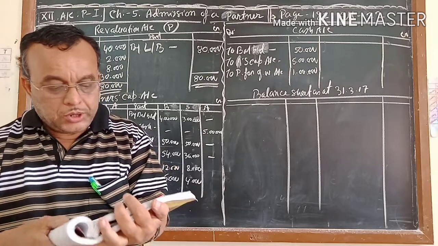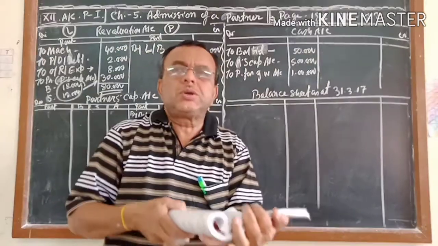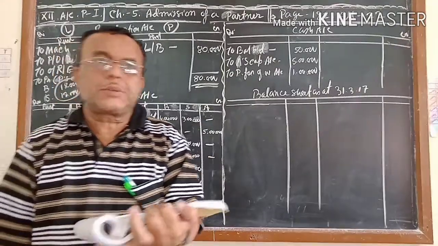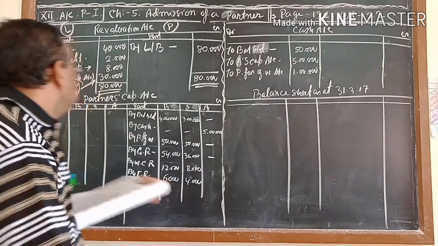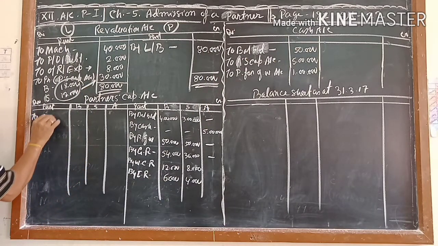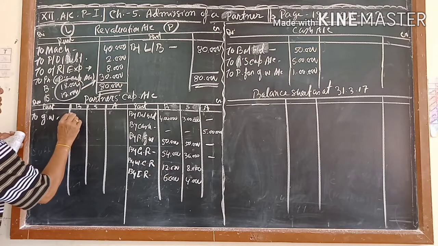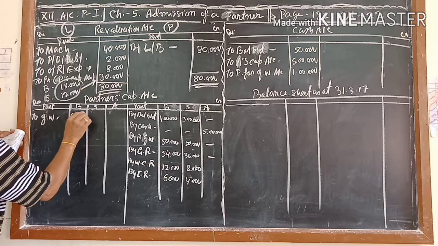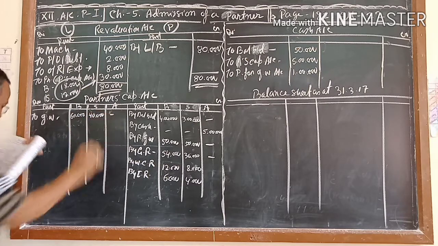On the asset side, you are getting goodwill. How much? 1 lakh, which you have to distribute to the partners capital account. The journal entry is: partners capital account debit to goodwill. This is old goodwill, 1 lakh. 3:2 of goodwill means 60,000 and 40,000. 60, 40, 1 lakh.